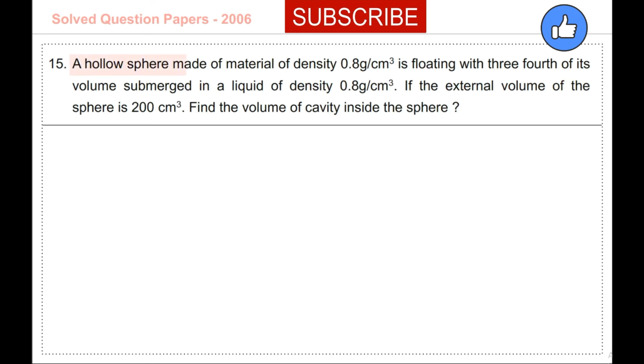A hollow sphere made of material of density 0.8 grams per cubic centimeter is floating with 3/4 of its volume submerged in a liquid of density 0.8 grams per cubic centimeter. If the external volume of the sphere is 200 cubic centimeters, find the volume of the cavity inside the sphere.